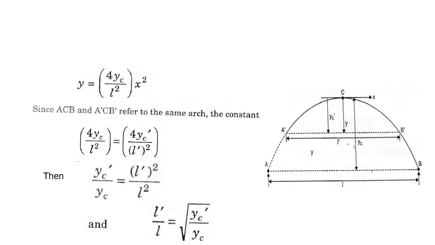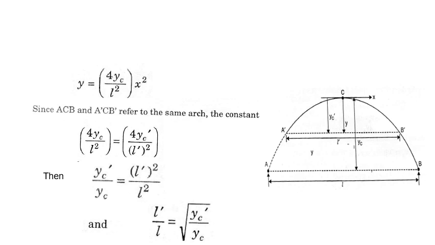When we know the crown levels of both the springing levels, the distance of the crown, and the span of the arch, that is the distance between the two springing levels A dash and B, then we can find out the lengths L dash and L. So this is the formula we use to find the lengths of the two arches.